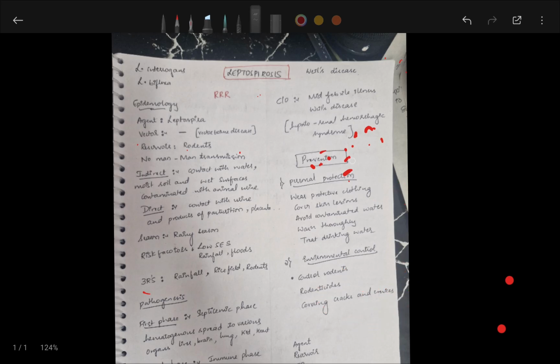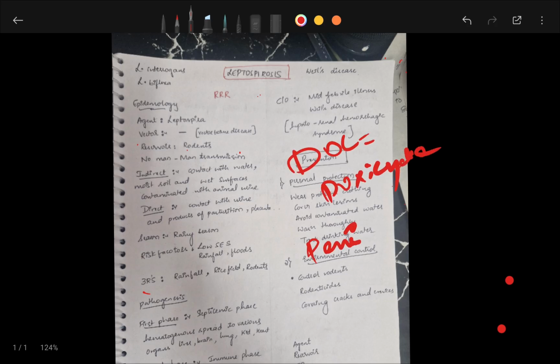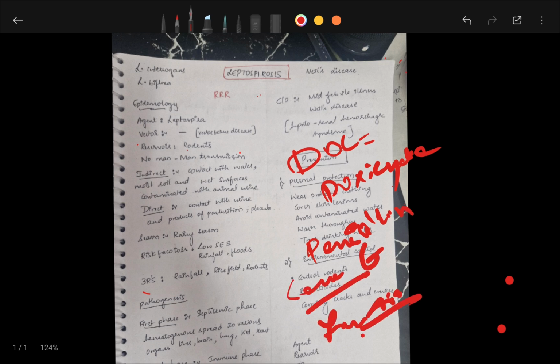Next, treatment. For treatment of leptospirosis, the drug of choice is doxycycline. In severe cases, we will give penicillin G. In severe cases, supportive care like fluids for dehydration and dialysis if needed.